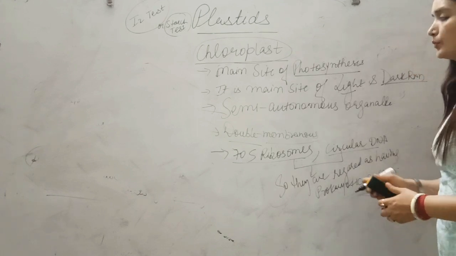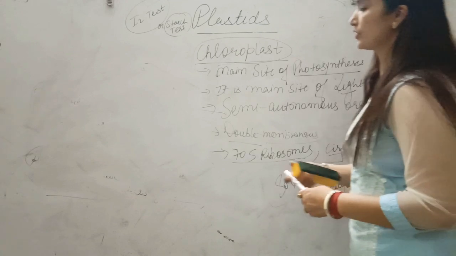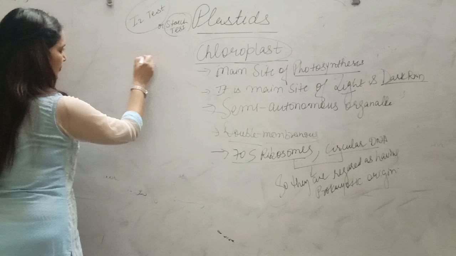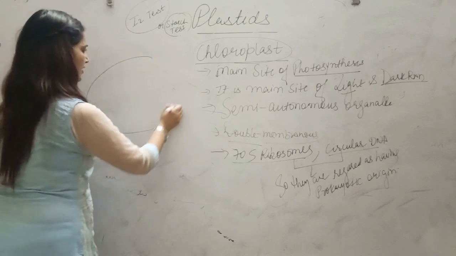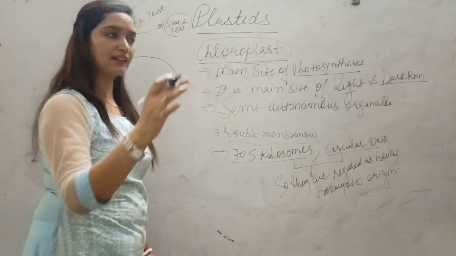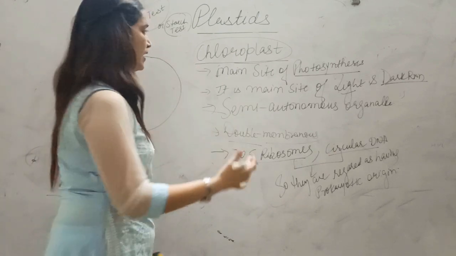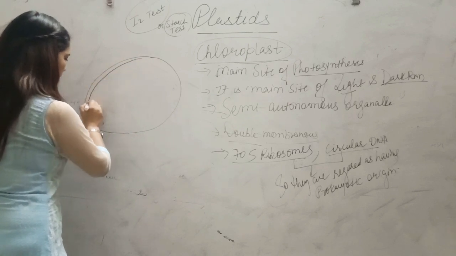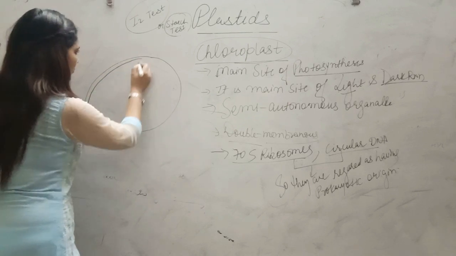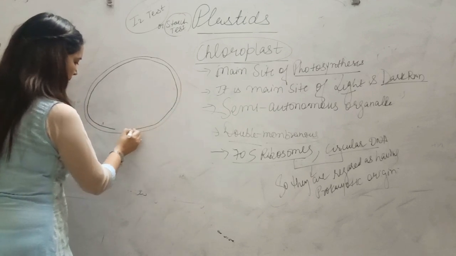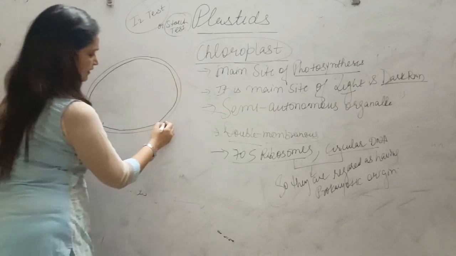Alright, they are having prokaryotic origin. Now coming to the structure of chloroplast, that is a very important topic of today. This is important for subjective as well as objective point of view. This is double membrane. See students, in mitochondria we have seen that the inner membrane is highly folded, but in case of chloroplast, the inner membrane is also smooth, as far as the outer membrane is concerned.